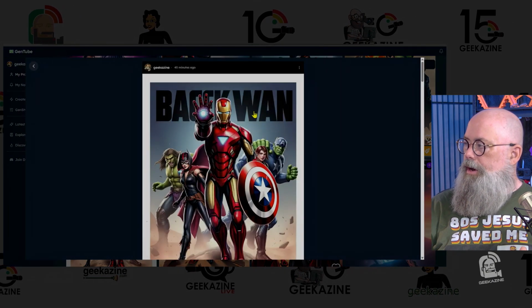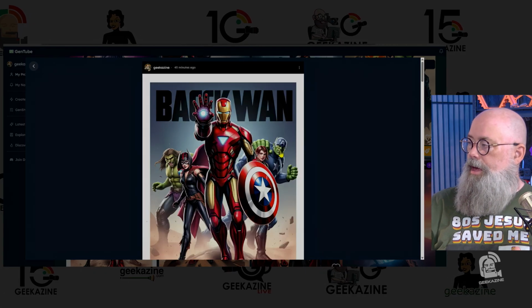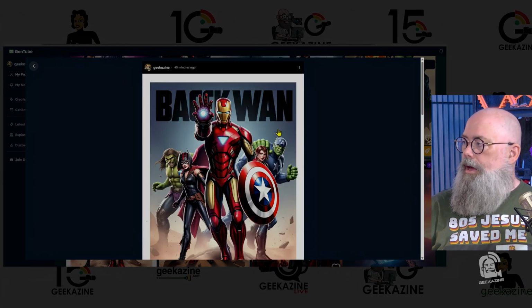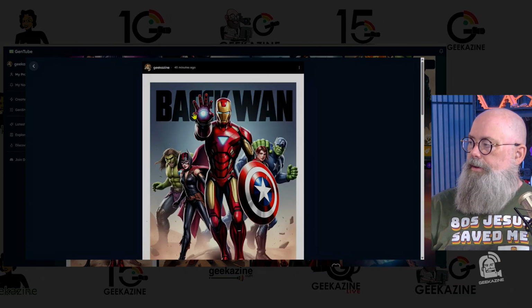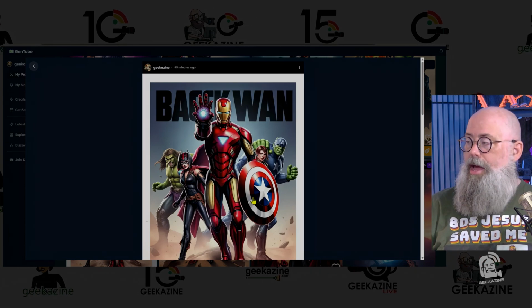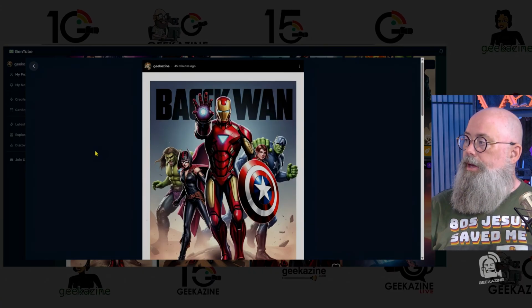There's another one where it has some weird text in the background, but you know, we have Hulk as Captain America, Hulk as Fabio, I guess, Iron Man in the front, and he's got 6 fingers right there, and he's holding the Captain America shield. So accuracy is, you know, not as great, but you could definitely tweak it from here.